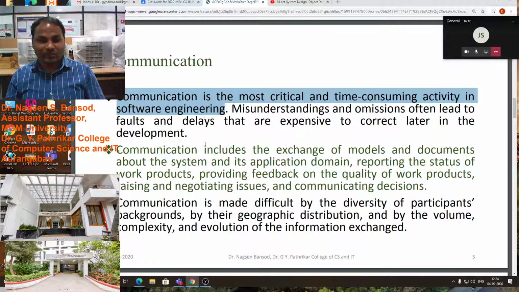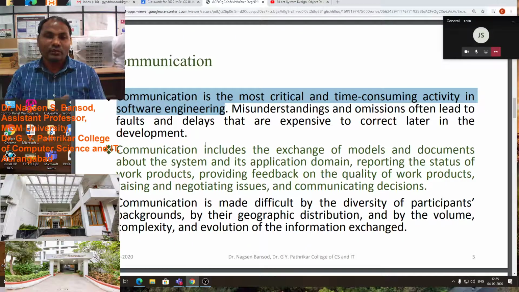Otherwise it is difficult. So communication is most important, because this communication engineer, meaning the requirement elicitation engineer, gives jobs to all the developers as well as the managers. So this is very important. Now you are the software engineers, so you have to take projects from companies, from small vendors, small shops, as well as hospitals, colleges. You have to design the website as well as you have to design some software.